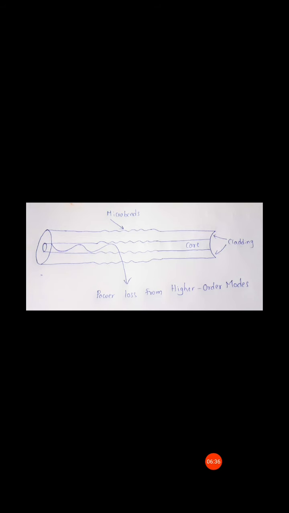So to reduce these micro bending losses, we need to follow one method. One method of minimizing the micro bending losses is extending a compressible jacket over the fiber.